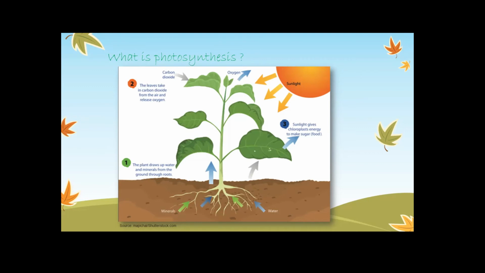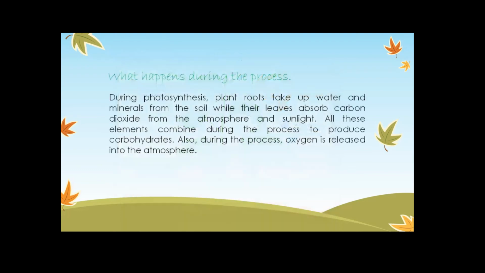So yes, I hope this process is clear to you. Now, what actually happens during this process? During this process, the roots of the plant take up all the water and the minerals from where? From soil. While their leaves, the main part, actually absorb carbon dioxide, as we saw in the picture as well.